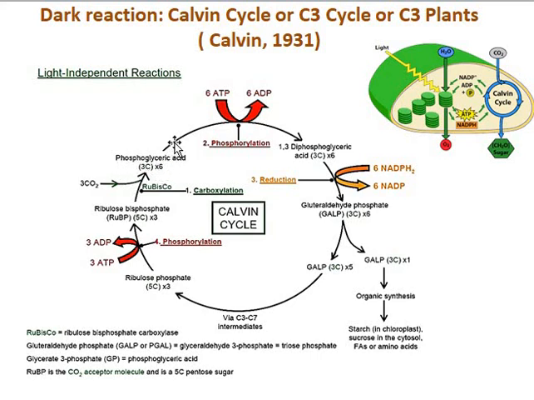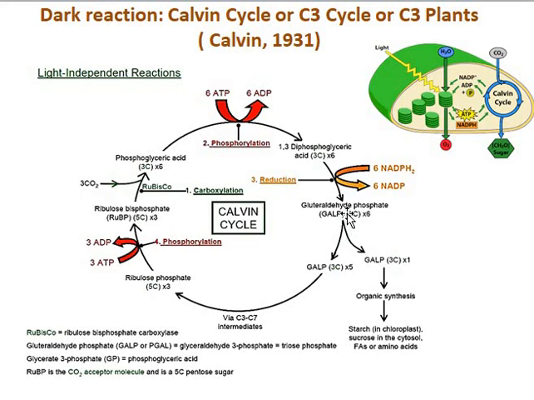This 1,3-diphosphoglycerate undergoes reduction. It is reduced into 3-phosphoglyceraldehyde, a 3-carbon compound formed after the reduction process.